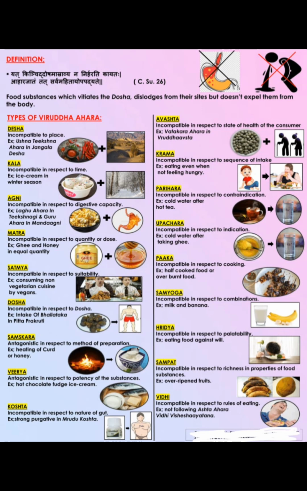Samyoga Viruddha, example for that is milk and banana. Example: milkshakes, banana shake. In all these you can see the combination of milk and banana. You should not combine these two things together. If you are combining, that is Samyoga Viruddha.